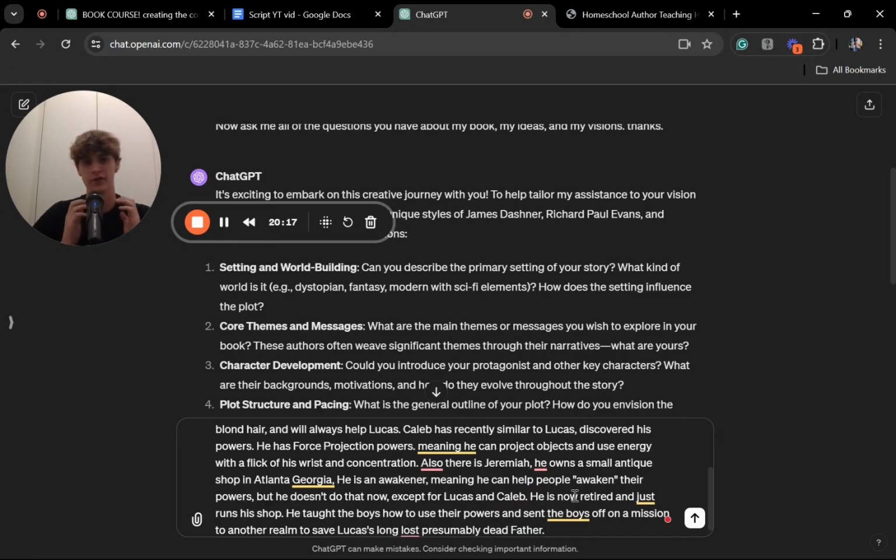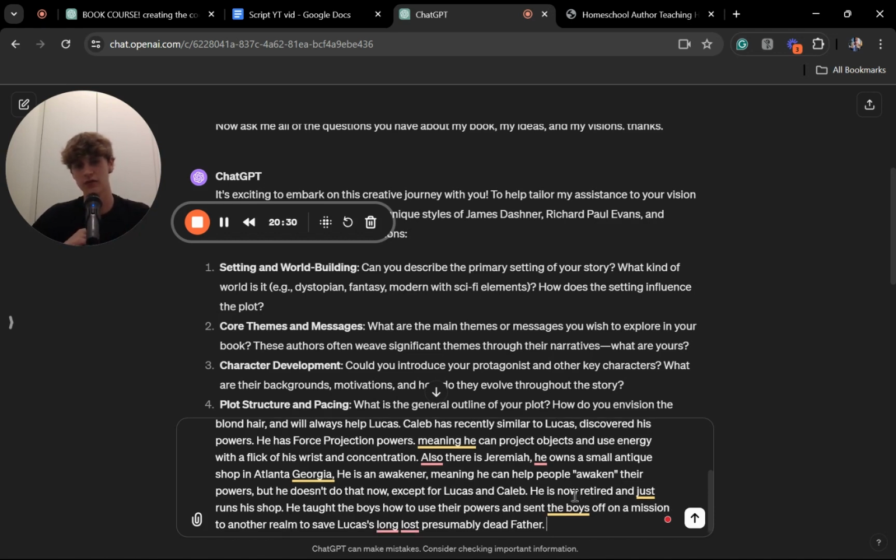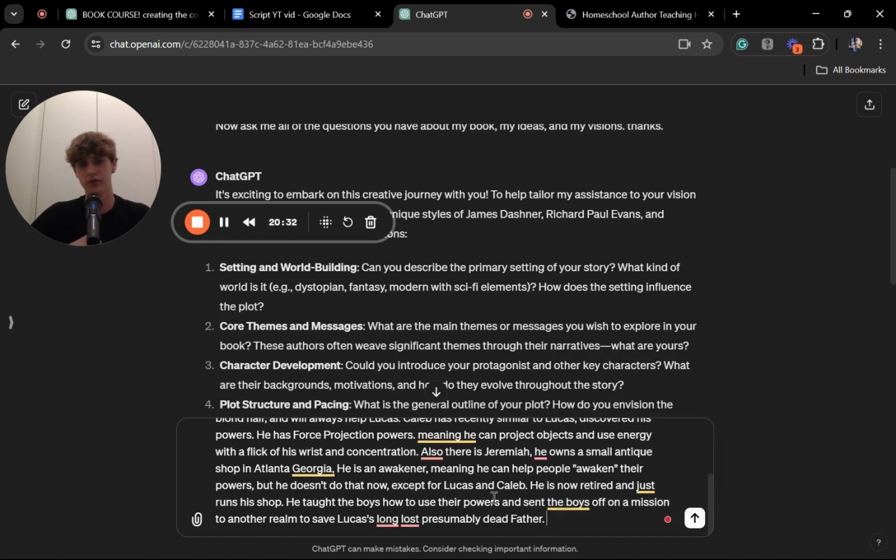Also there's Jeremiah. He owns a small antique shop in Atlanta, Georgia. He is an awakener, meaning he can help people awaken their powers, but he doesn't do that now, except for Lucas and Caleb. He's now retired and just runs his shop. He taught the boys how to use their powers and sent the boys off on a mission to another realm to save Lucas's long-lost, presumably dead father.